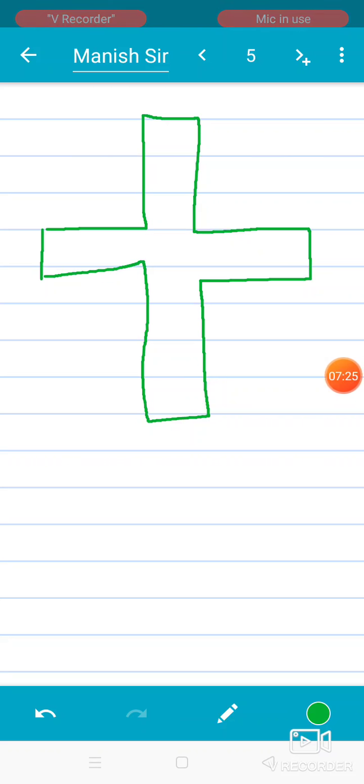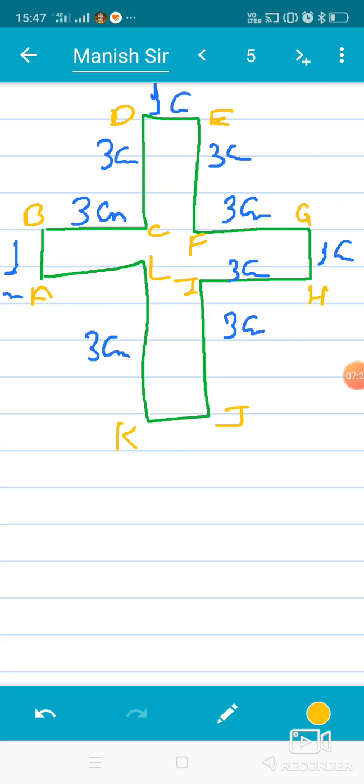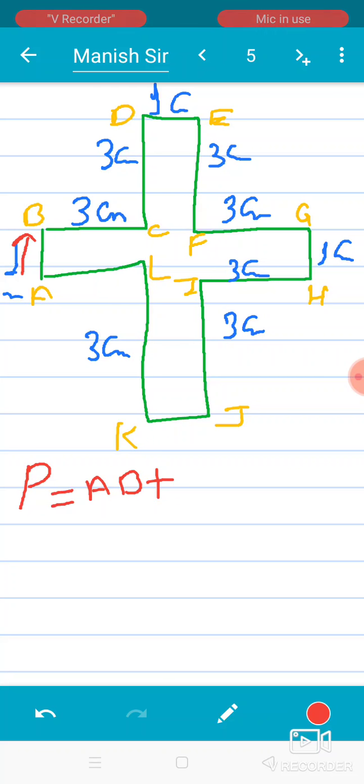geometry perimeter. Write the measurements and give a name to all the points, then calculate the perimeter of this geometry. The perimeter is known as P. If the starting point is A, then firstly calculate the perimeter with the addition of side AB, plus BC, the second side, again CD,